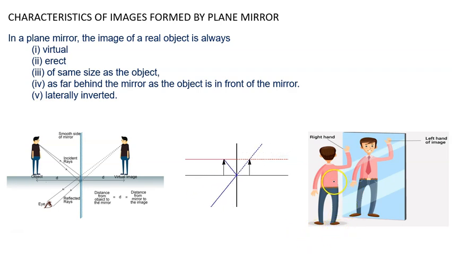If it is the right hand, and you stand in front of the mirror, then the right hand will become the left hand. So left becomes right and right becomes left. That is known as lateral inversion. And as I have discussed with all of you, object distance is equal to image distance. If you change the object distance from the mirror, the image distance also changes. But the image is always virtual because we are getting the image when the rays are not really intersecting. They appear to meet at a point. It is always erect. It is visible to all of you. And the image size is equal to the object size.